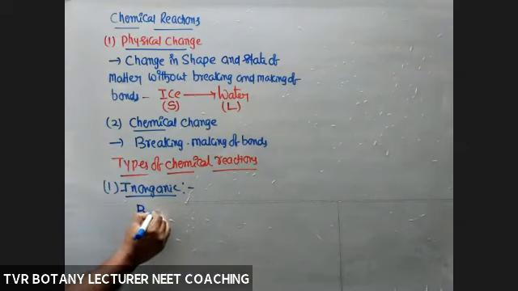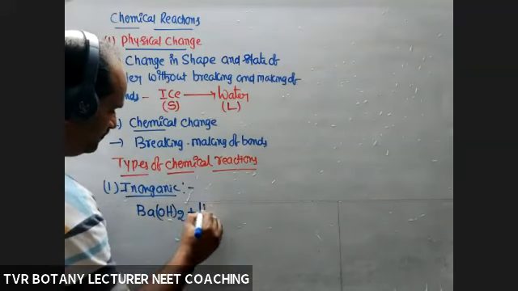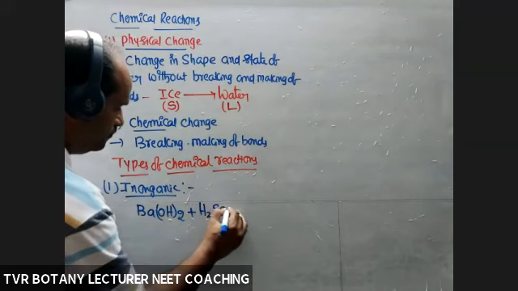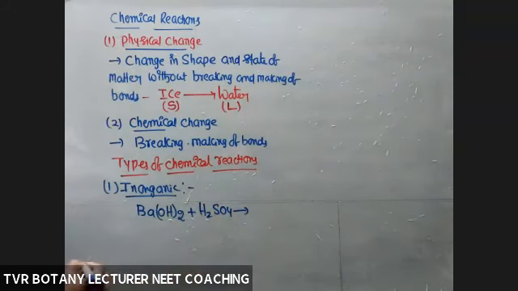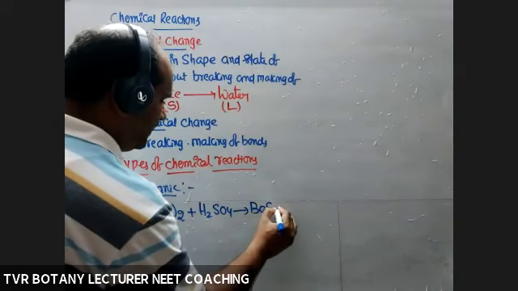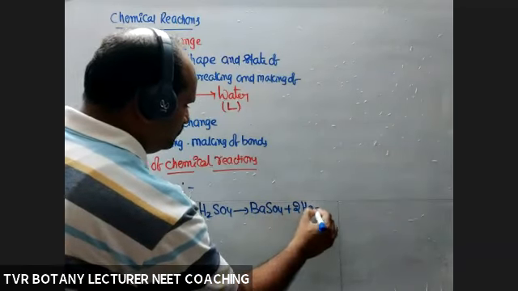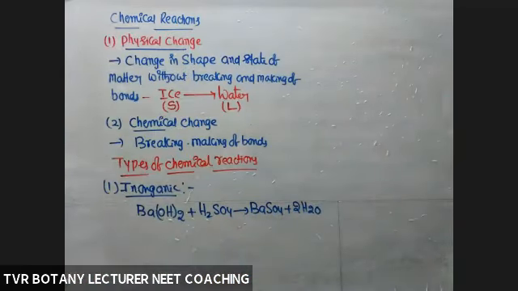Ba, barium hydroxide, Ba(OH)2, inorganic. There is no carbon. H2SO4, sulfuric acid. So BaSO4, barium sulfate, plus 2H2O. That is definitely an inorganic chemical reaction. Just an example.